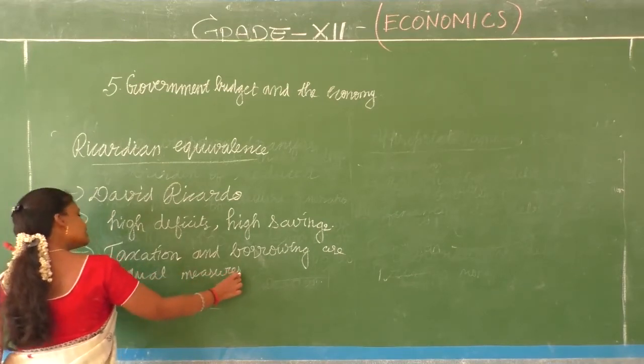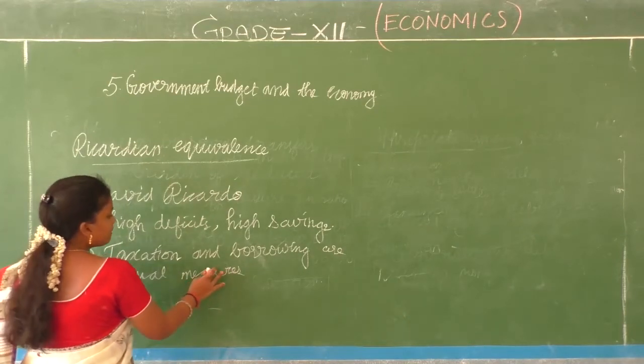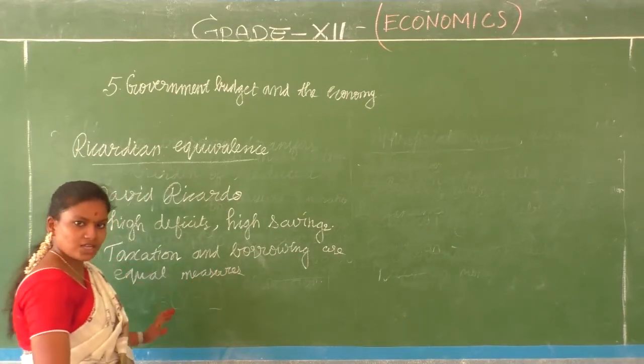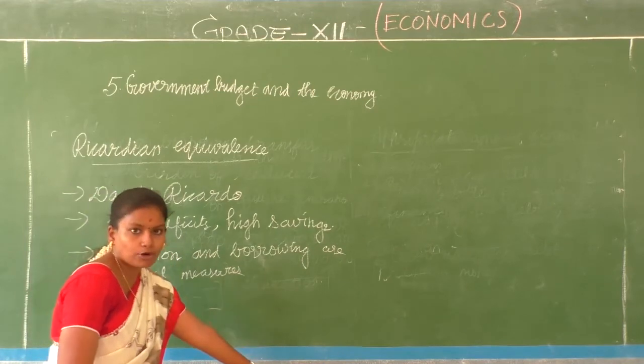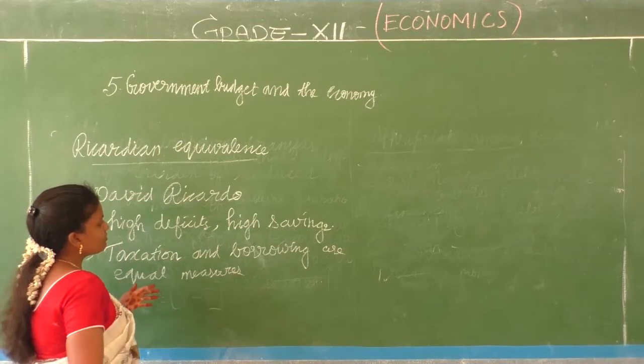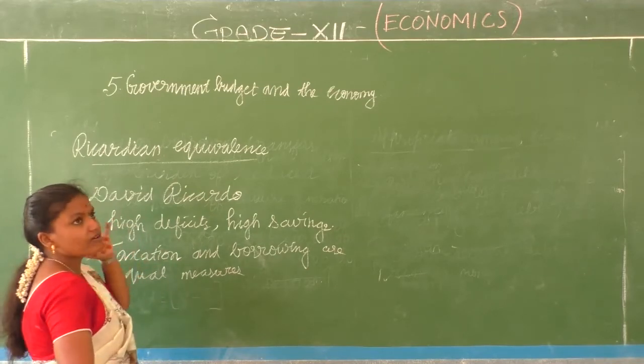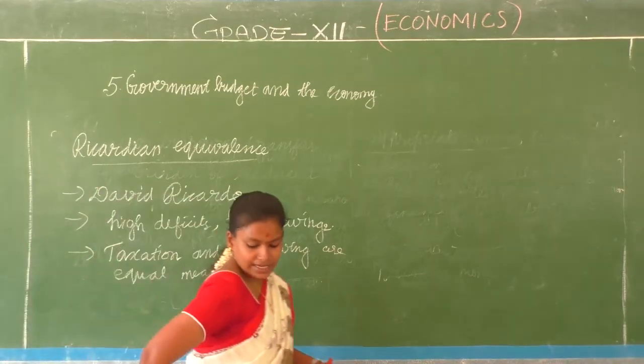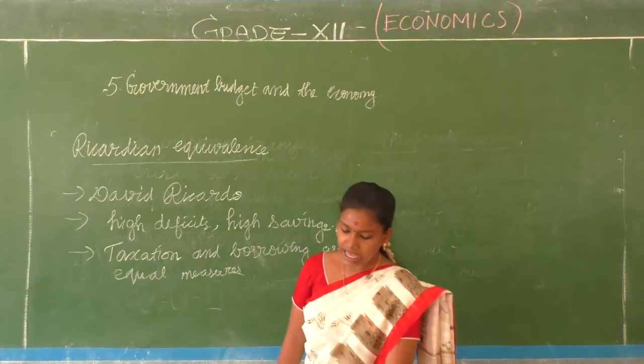We had a discussion where the government did not have the tax. People go for saving more. Why?